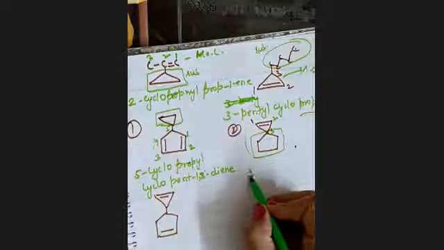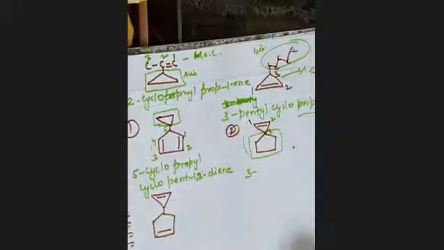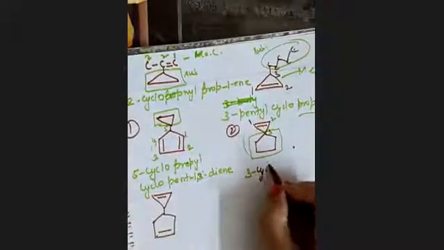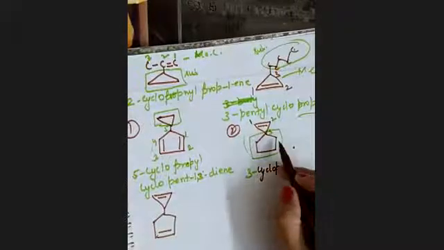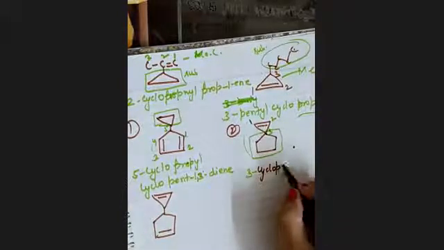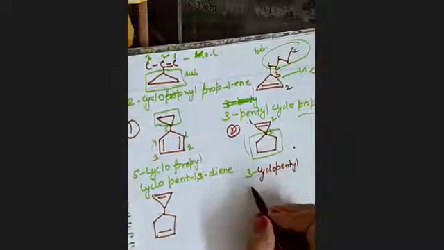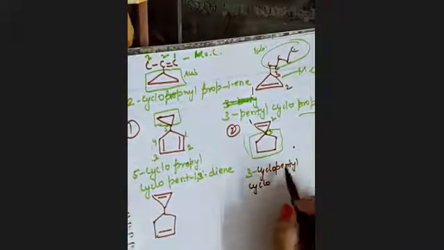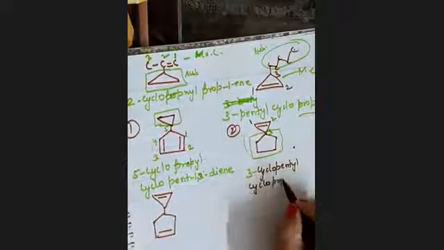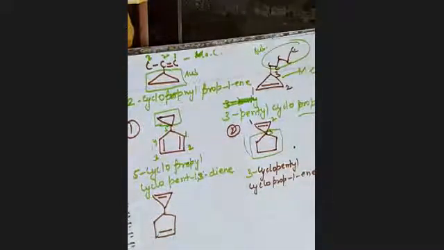So this will be 3 cyclopentyl cycloprop 1 ene. Clear?